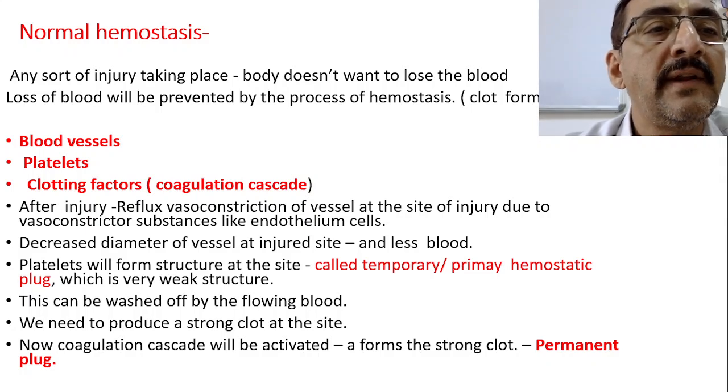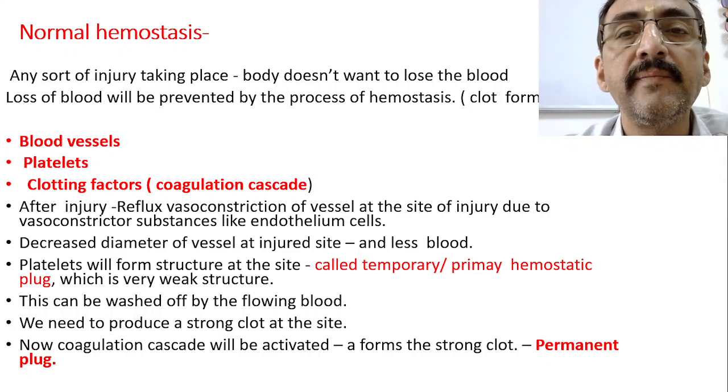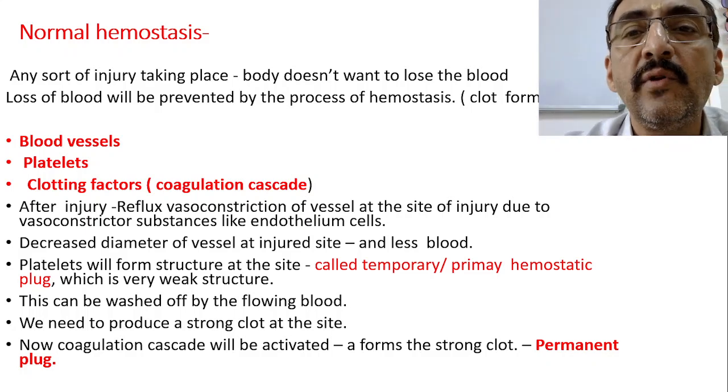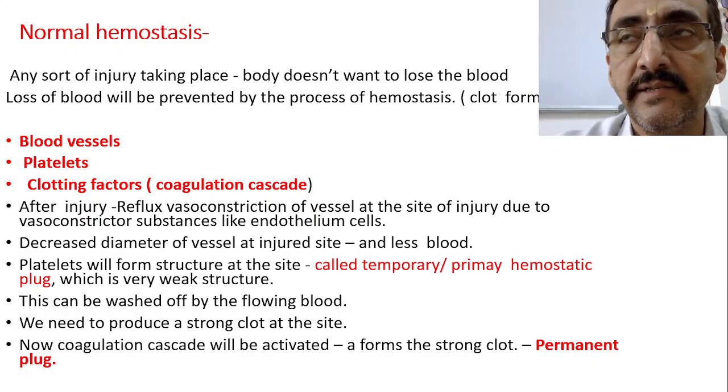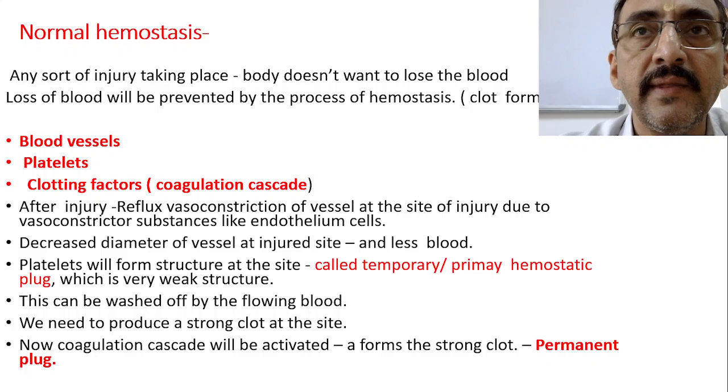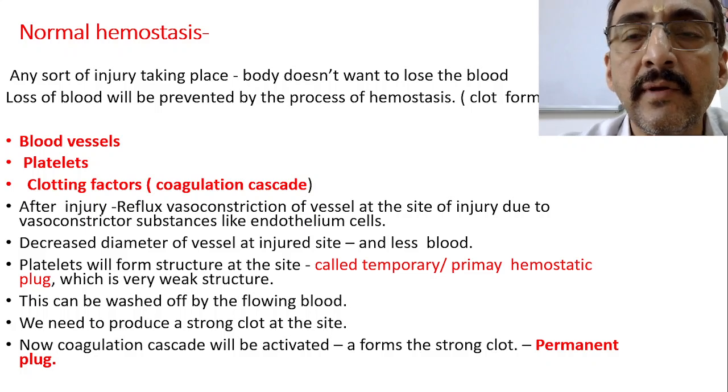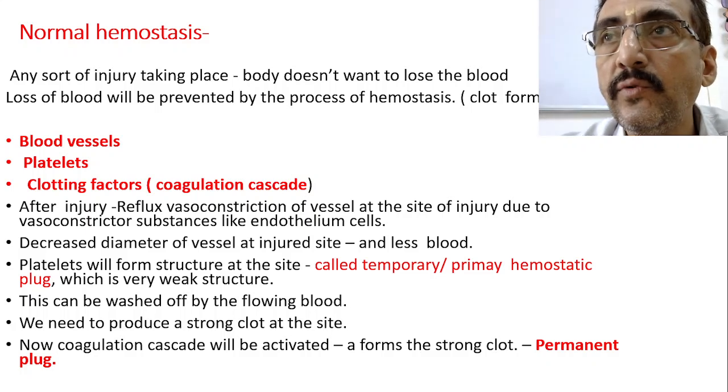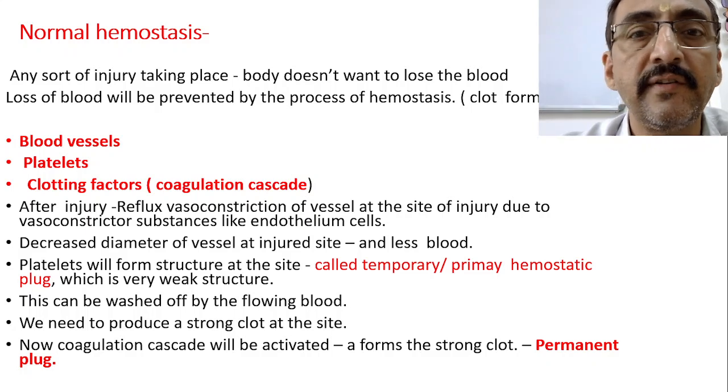So when any sort of injury takes place, our body does not want to lose any blood. This is normal body physiology. As soon as any injury takes place, the body will not want to lose any blood because it is very precious for it.